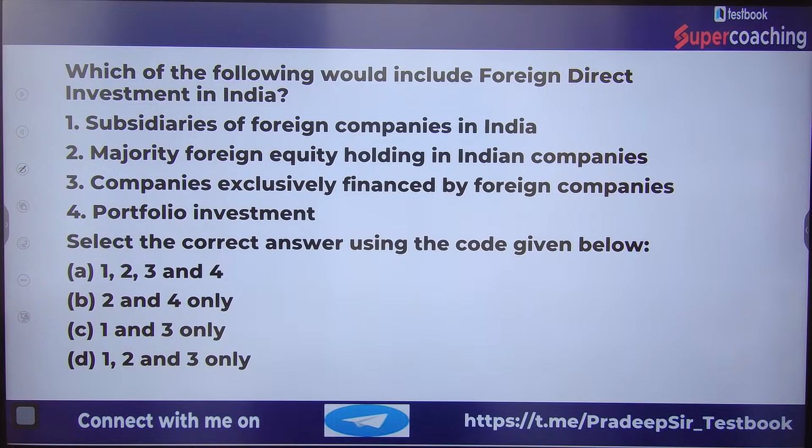Right answer, Rishabh. Right answer. Wrong answer, Urvashi.